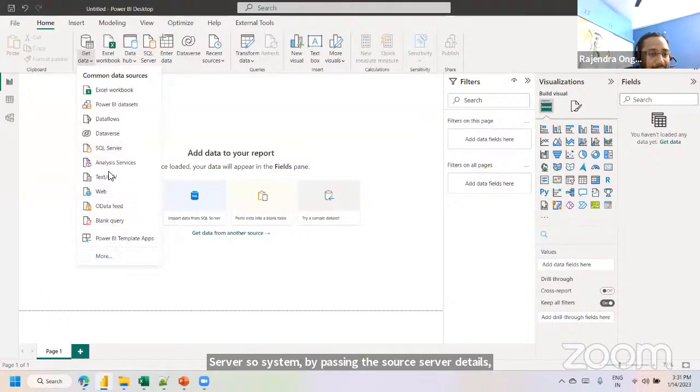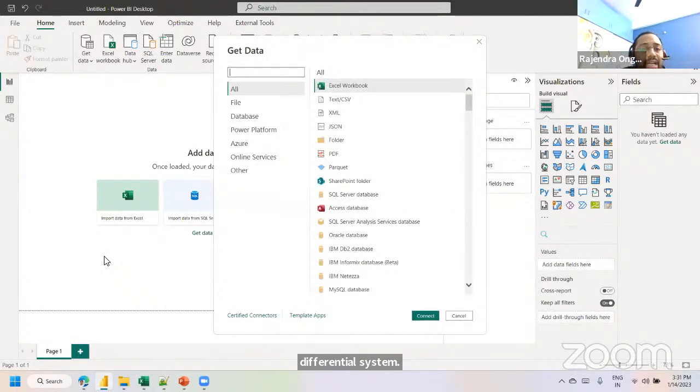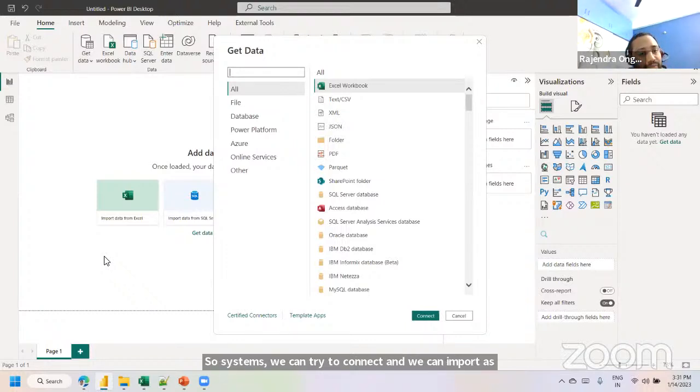It is not just a few data source systems. If you select the More option, we have different source systems. I just selected the More button, and we can see more than 100 data source systems we can connect to and import from as per the requirement. Maybe some tables reside on SQL, and some data sources reside in an Excel workbook. We can combine them and extract multiple source systems into your Power BI Desktop application.